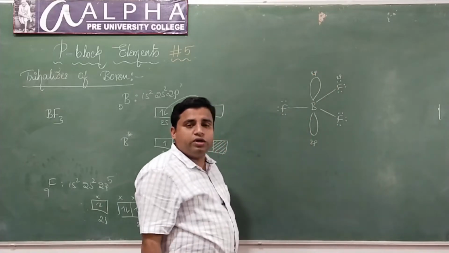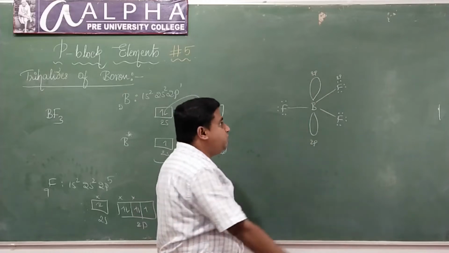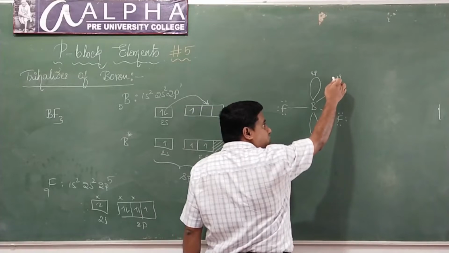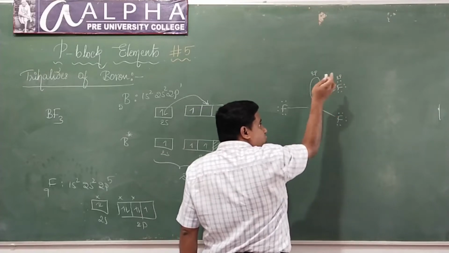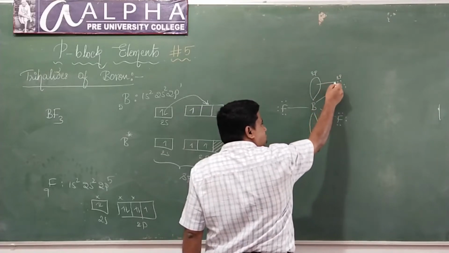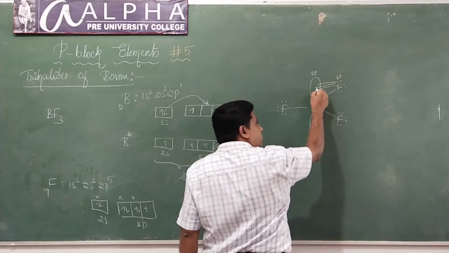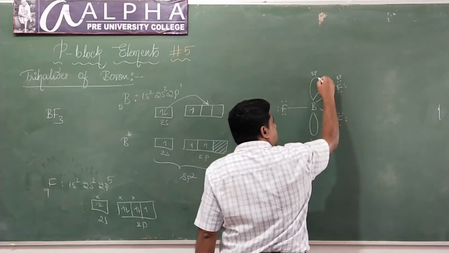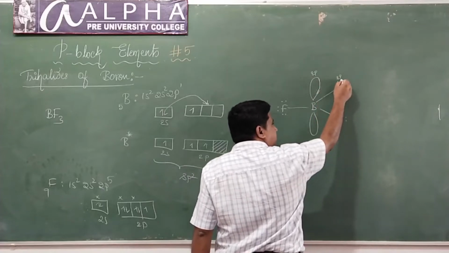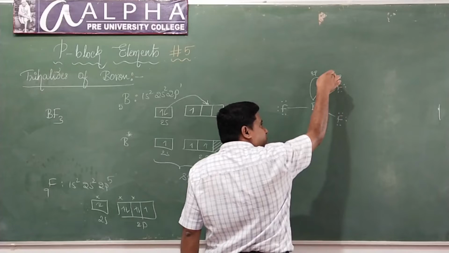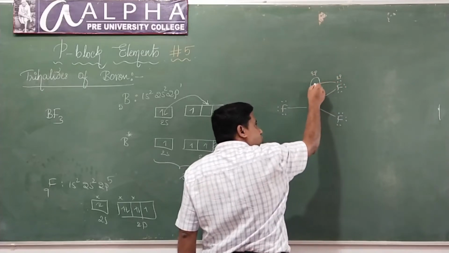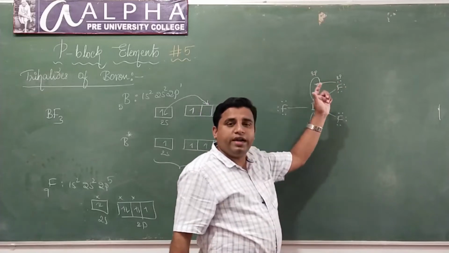Now what is going to happen here is fluorine will transfer its lone pair of electrons from its 2p orbital to the vacant 2p orbital of boron, and it forms a coordinate bond.